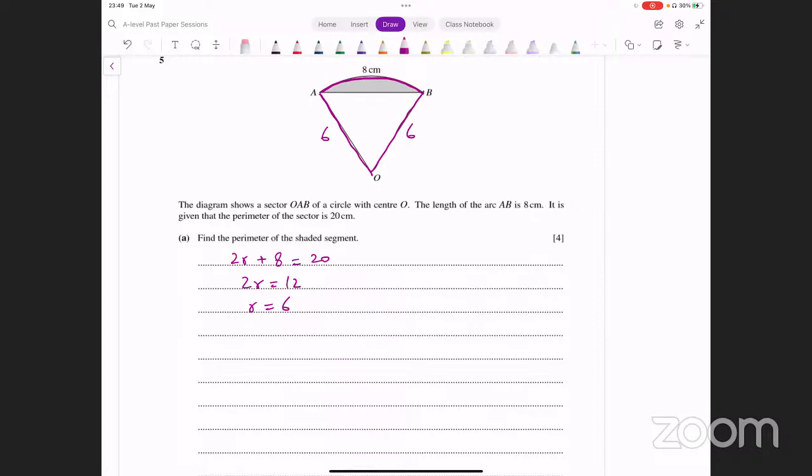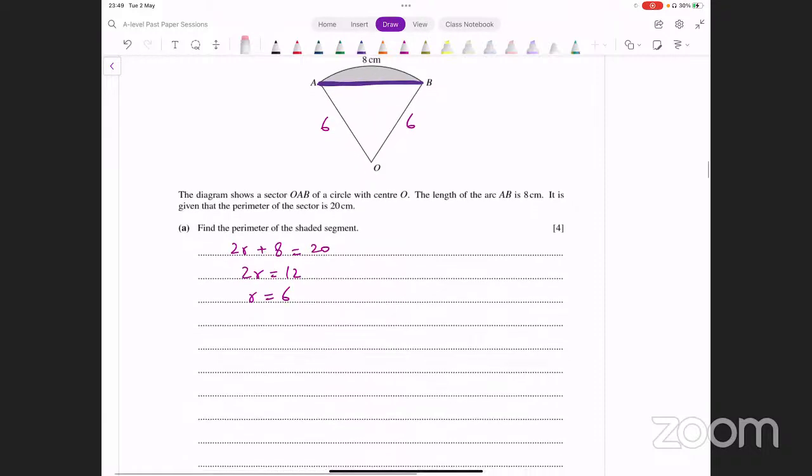You know the radius. How do you find the perimeter of the shaded segment? You have to find these two lengths, right? One length here and the other this arc length. Arc length आपको पहले पता है 8 है. आपको सिर्फ ये वाली length चाहिए, AB length. Now, how do you figure that out? In this sector, you only know the radius and the arc length. Angle नहीं पता, वो side find करने के लिए आपको angle चाहिए होगा, ठीक है?